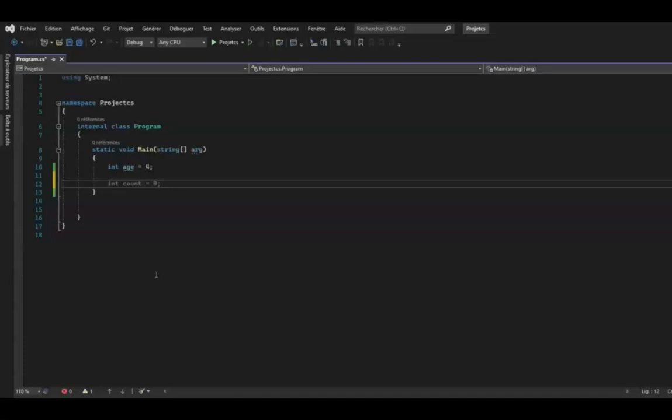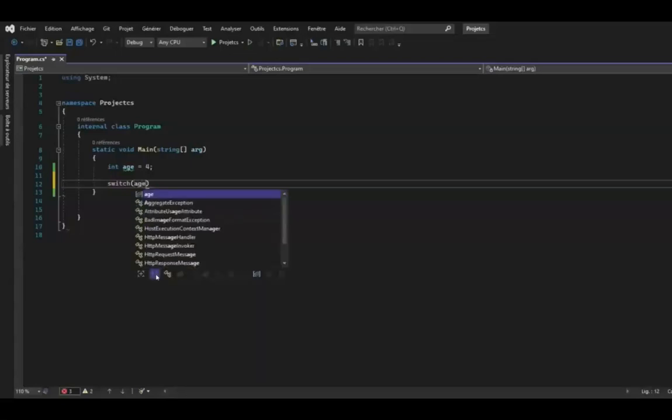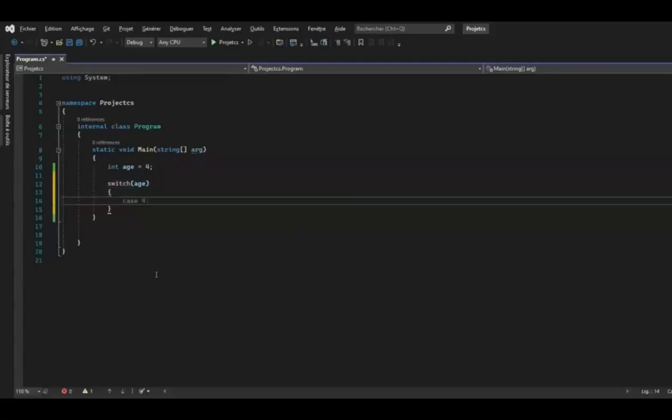Now, making a switch is very simple. Type switch and put in brackets the variable with which you want to carry out the tests. Here it's the age variable, so put the age variable in brackets, then open braces, and we will now indicate all the possible cases. First of all, we have to indicate the general case, which would take all the cases that we are not going to indicate, like the else. We have to write default, colon. Then put all the instructions that we need.